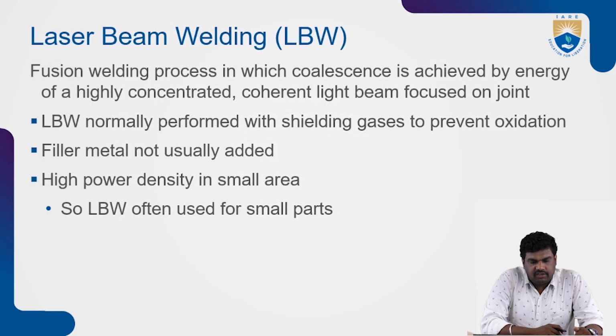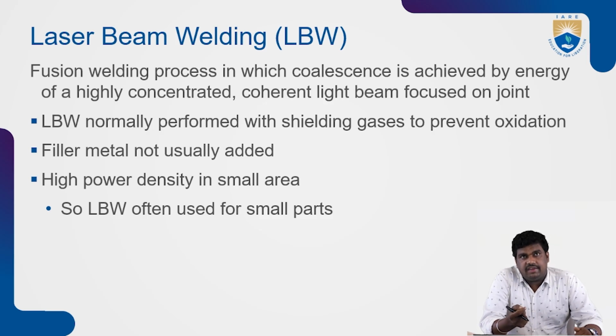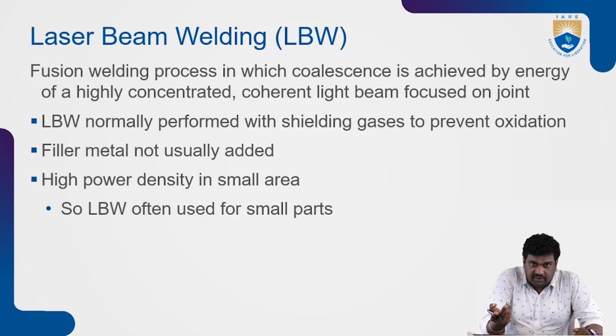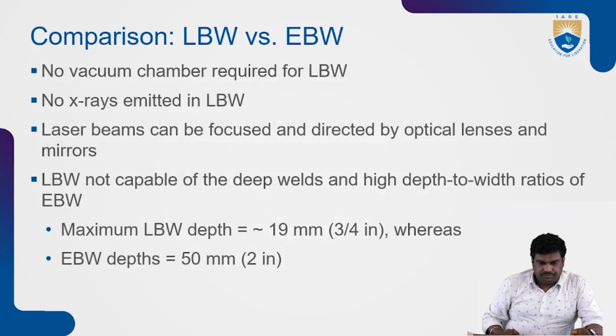So laser beam welding is a fusion welding process in which coalescence is achieved by the energy of a highly concentrated coherent light beam focused on the joint. So instead of an electron beam, here a light beam, a laser beam, is used. Laser beam welding is normally performed with shielding gases to prevent oxidation, filler metal is not usually added, and it has high power density in a small area. So laser beam welding is often used for small parts.